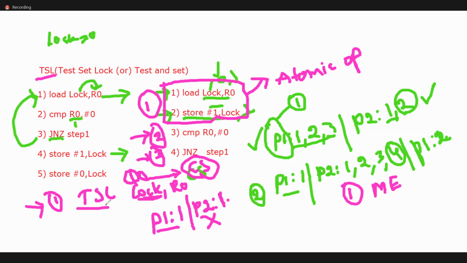Previously, even when P1 had loaded, the lock value was still 0 until the store, and when P1 was preempted P2 also executed. That was possible previously. But by using TSL, is mutual exclusion possible or not? Yes, it's possible. How? Only one process will enter into the critical section. So it is satisfying mutual exclusion.